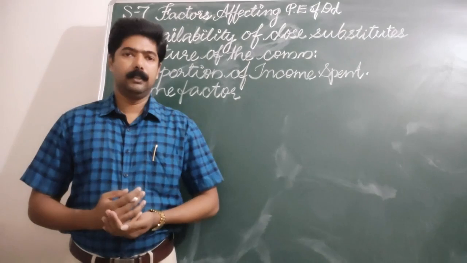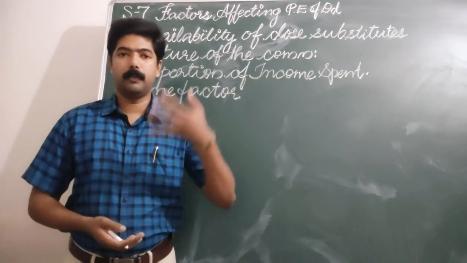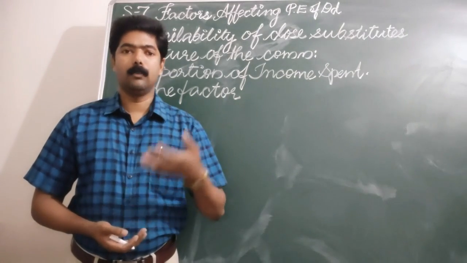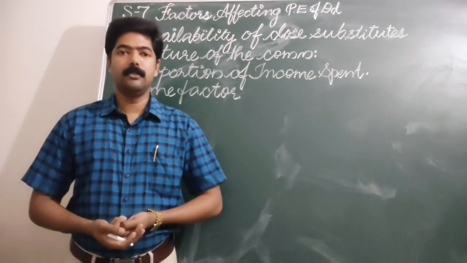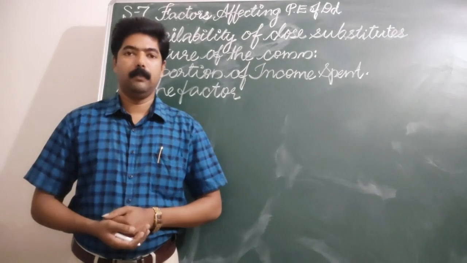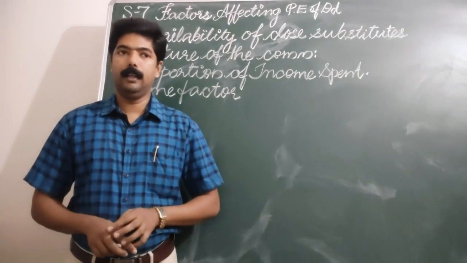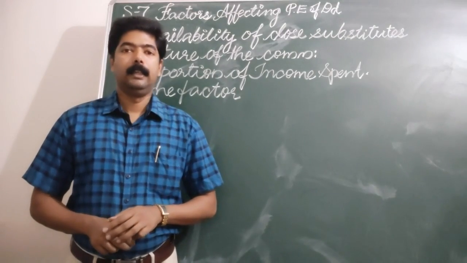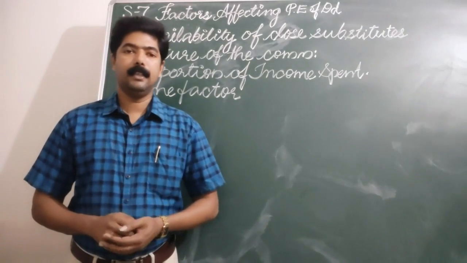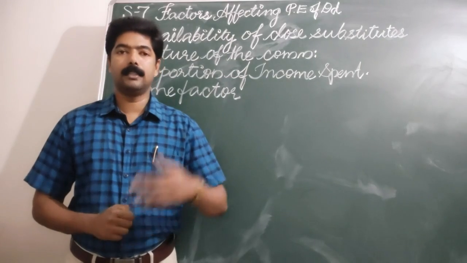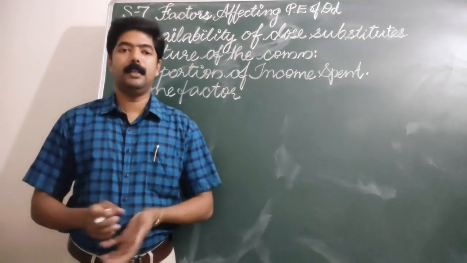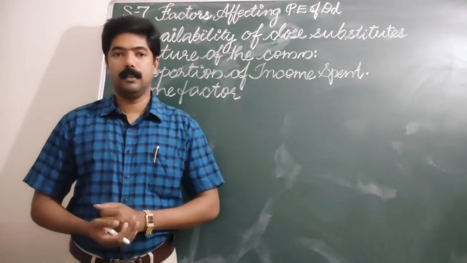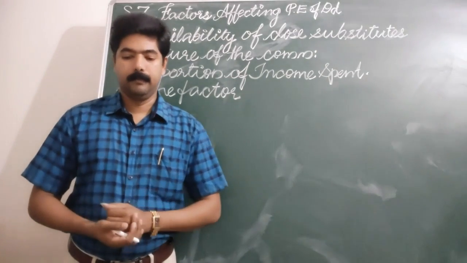We know that the value of price elasticity lies between 0 and infinity. We have studied perfectly elastic demand, perfectly inelastic, elastic, inelastic and unitary elastic. These are the five different types of price elasticity that we discussed in the previous classes.